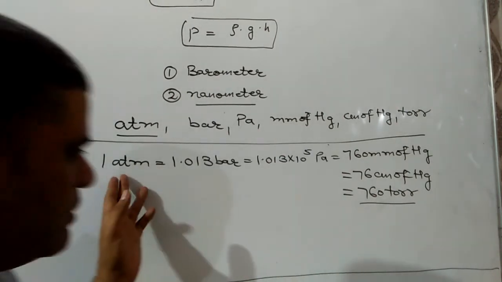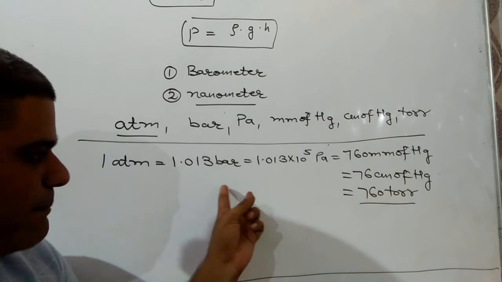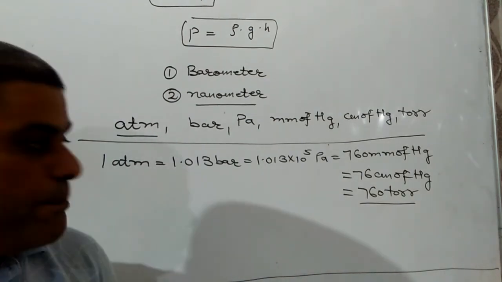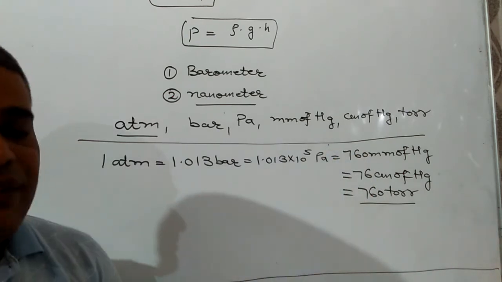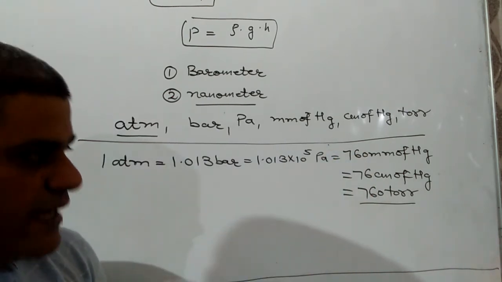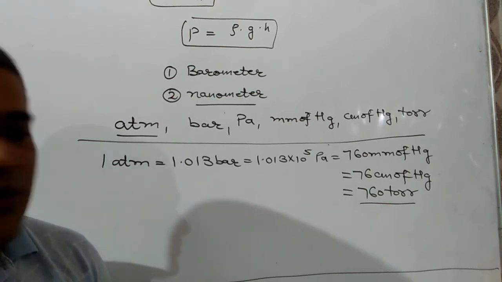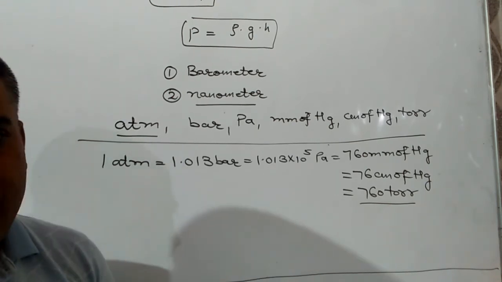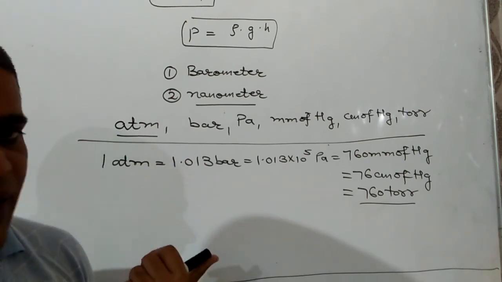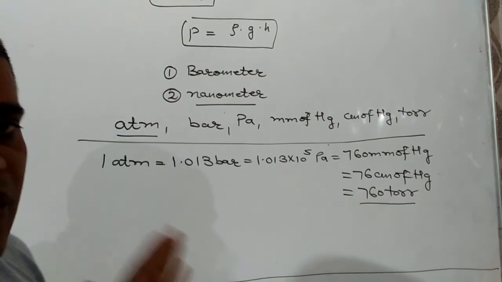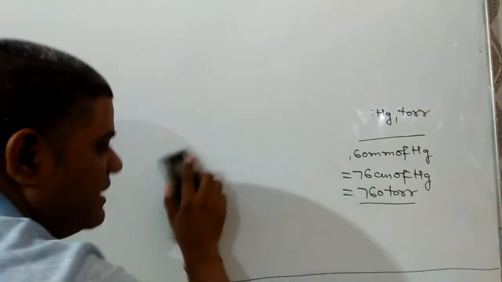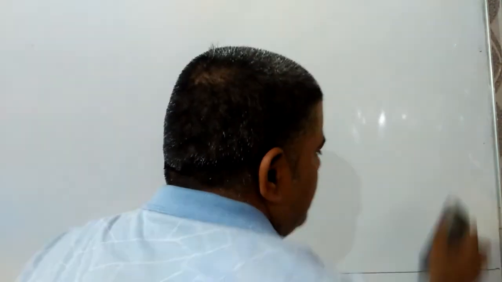These relations are going to be used for numerical purposes later on, so we have to know these relations. And the last property of gases which is going to be discussed by us is temperature.